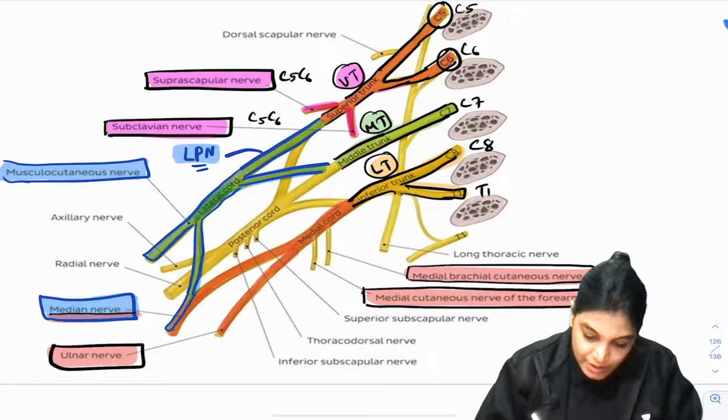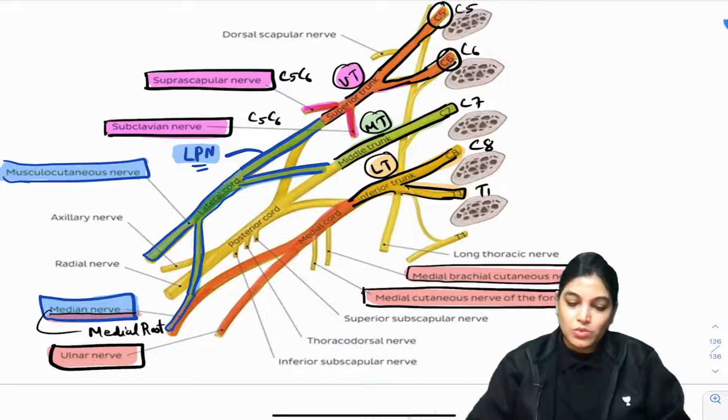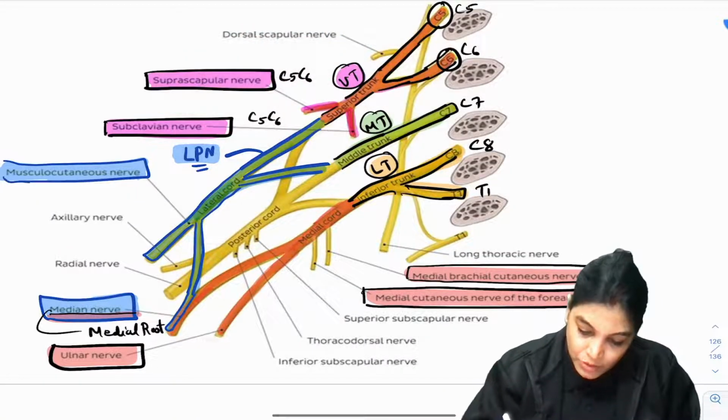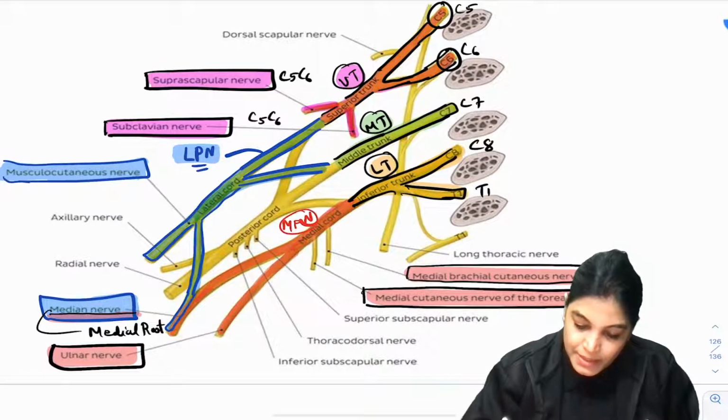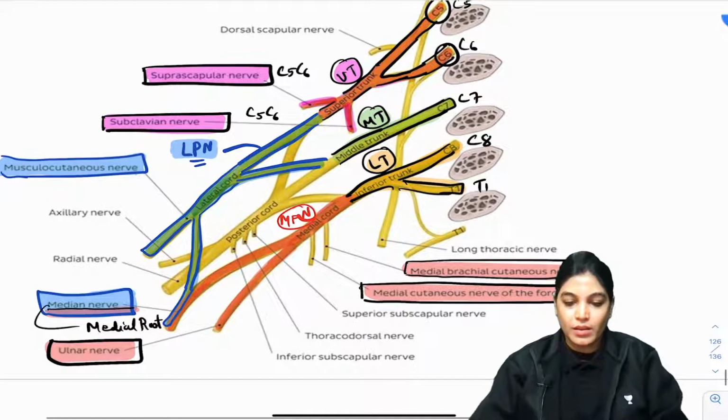And median nerve's medial part or medial root is formed by the medial cord. Other than that, one of the nerves which is not shown here will be the medial pectoral nerve, the MPN. What is MPN? Medial pectoral nerve. MPN means medial pectoral nerve. Okay.